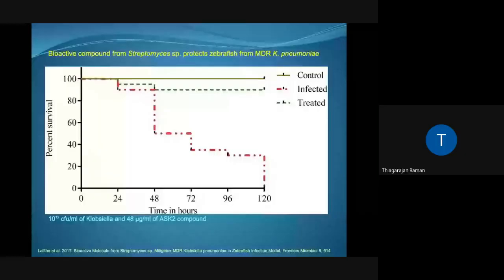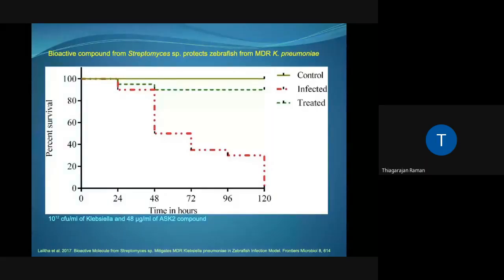So we used three different groups: control, infected with MDR K. pneumoniae, and treated, which is the ASK2 compound shown here. As can be seen, when the ASK2 compound from Streptomyces was used, there was around 90% survival rate for the infected zebrafish and a corresponding reduction in the tissue burden of Klebsiella post 24 hours of infection, which indicates that the ASK2 compound is very good in producing control of infection by MDR Klebsiella.